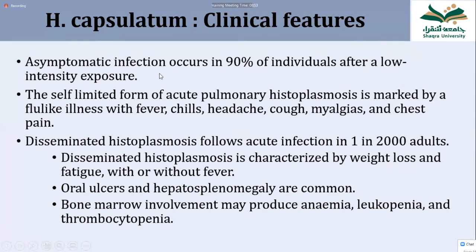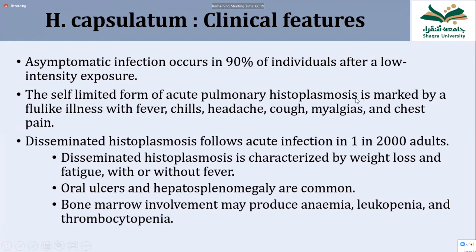That means they do not suffer any problem, and Histoplasma is killed by activation of T-cell immunity. This occurs when the number of conidia entering the body is low. But if the number of fungi entering the body with the air is too many, then it can cause clinical infection.